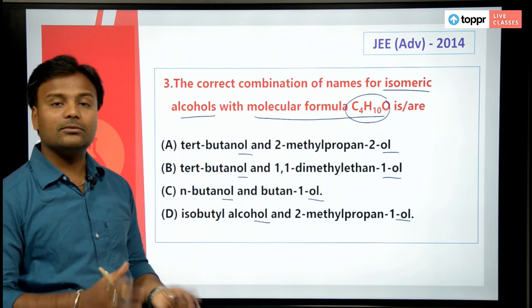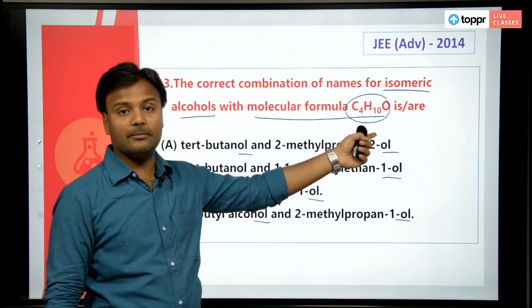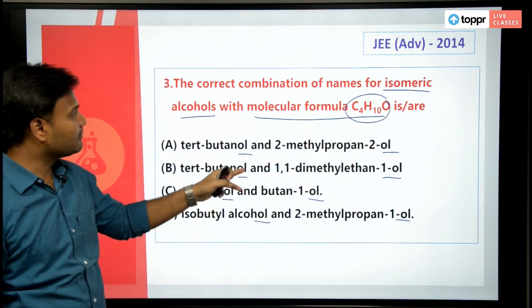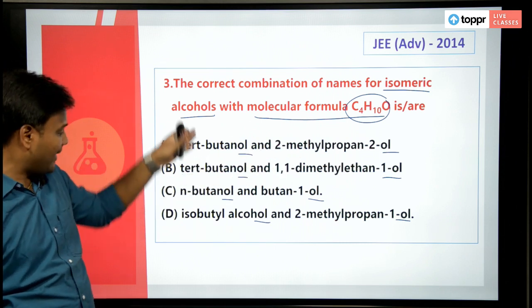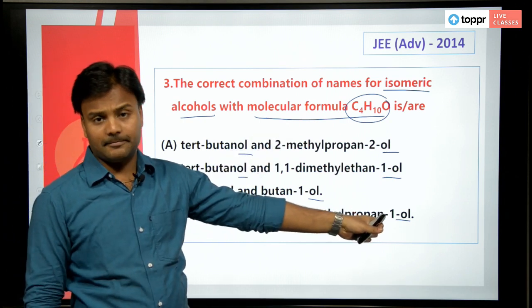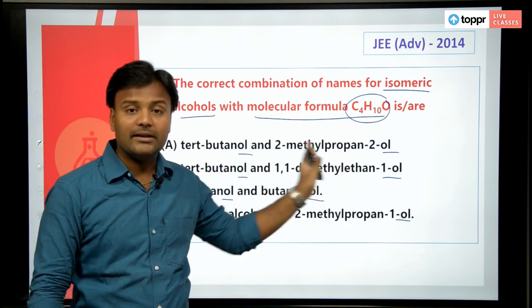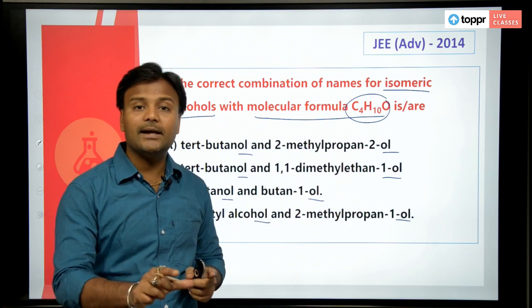When you write down the structures of different isomers of this molecular formula, they have given you the names, whether these are the correct combinations. That means you have a common name on one side and an IUPAC name on the other side, and whether these two names are similar or different.